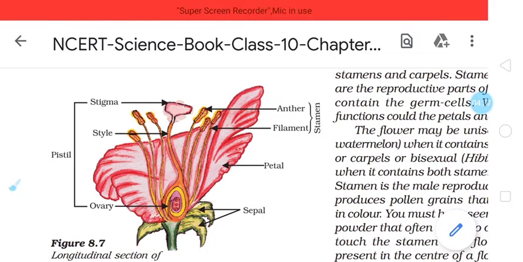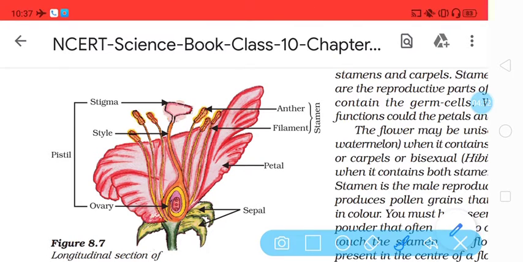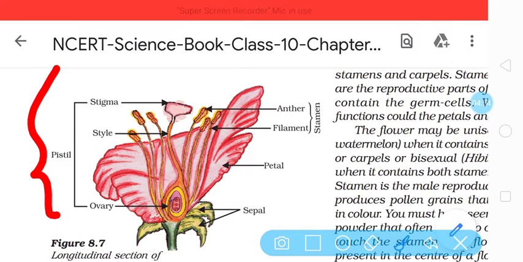This androecium or stamen is called the male reproductive part of the flower, which produces pollen grains. After androecium, there is the gynoecium whose unit is the pistil.